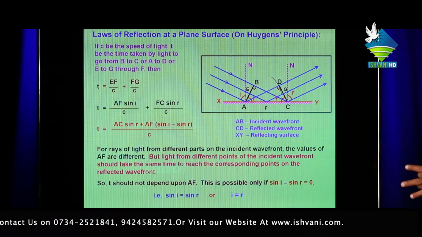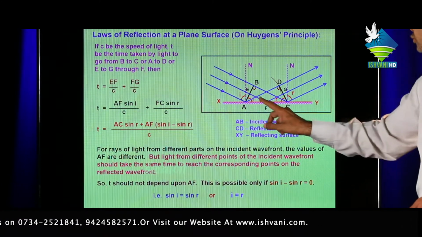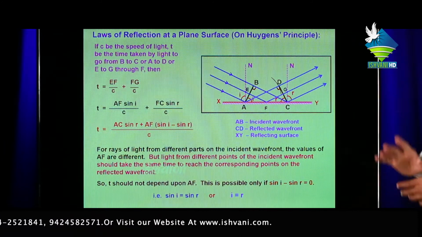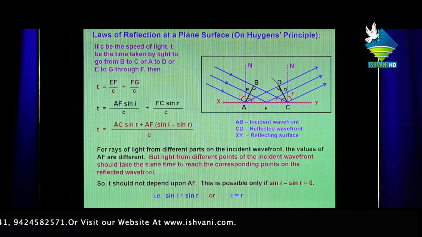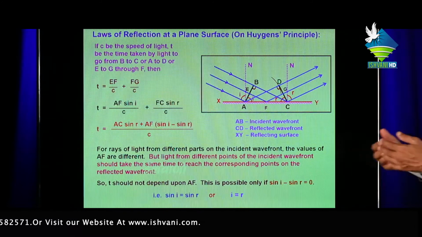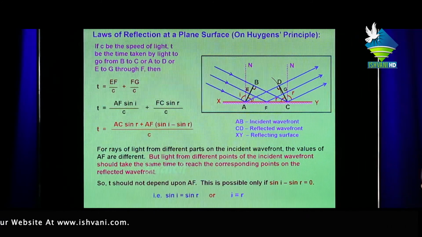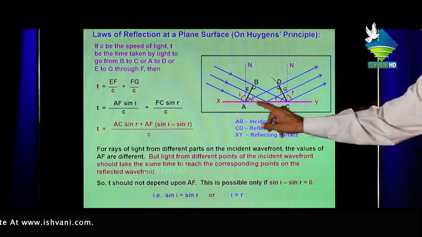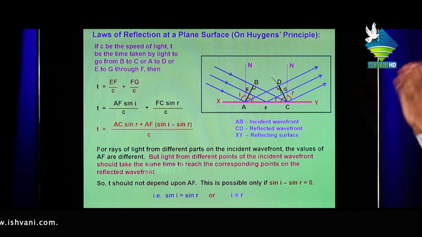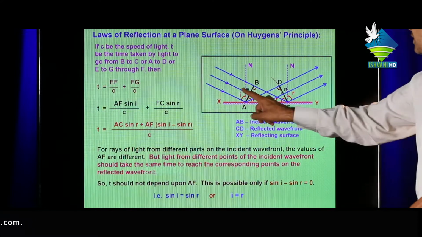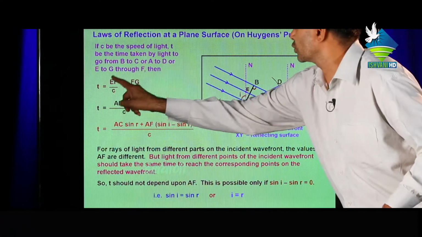Now we have to find the path difference from E to F and F to G. First, velocity equals distance upon time, then time equals distance upon velocity. Then what is the distance covered by the ray from E to F, and what is the time taken by the ray from E to F, T equals EF.